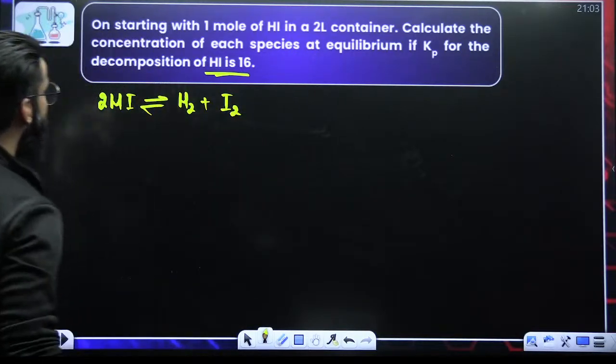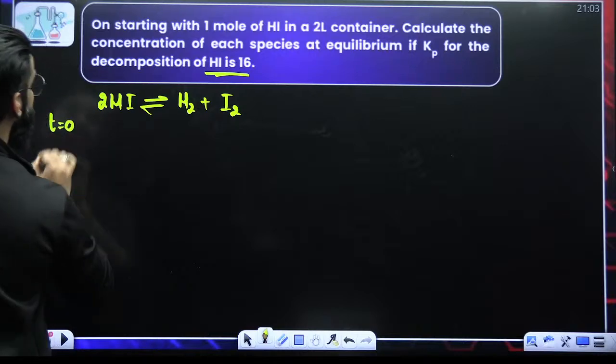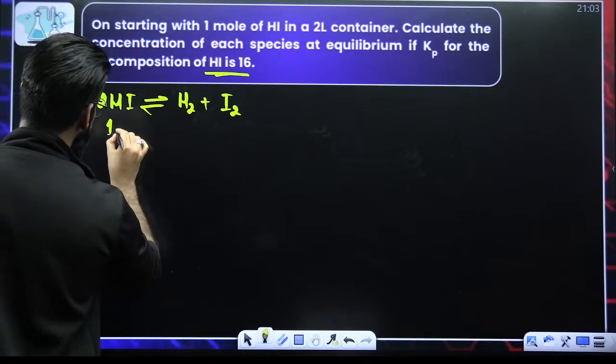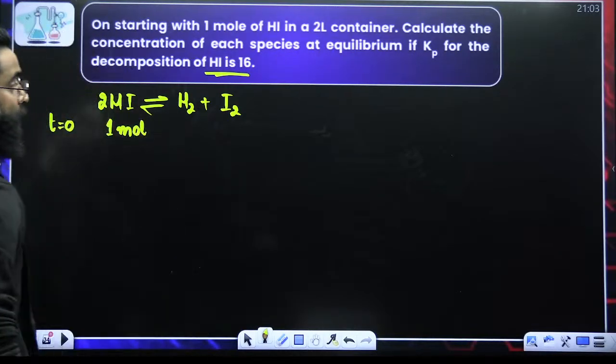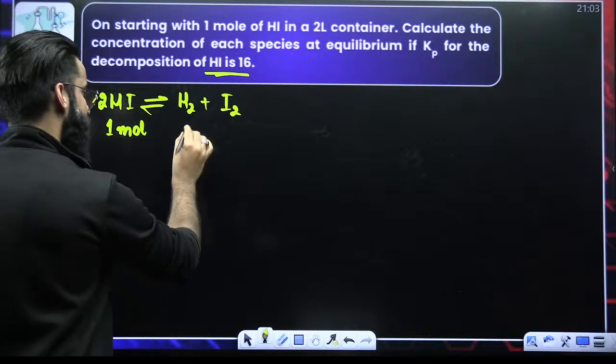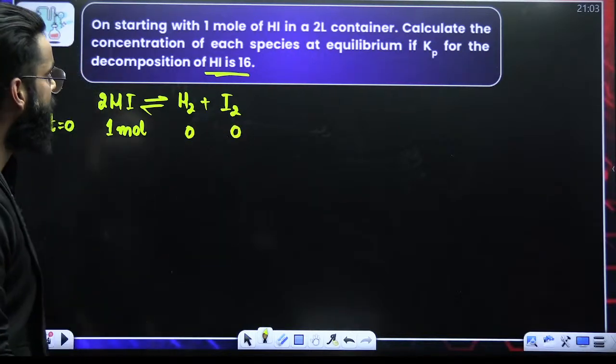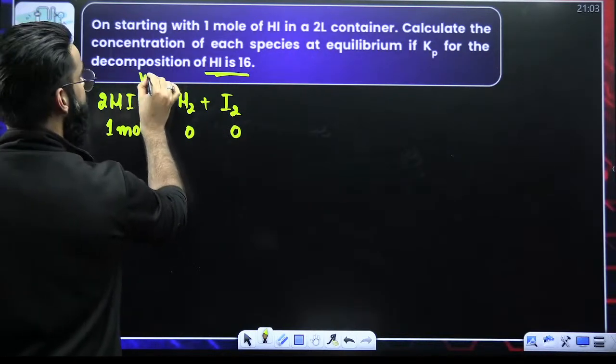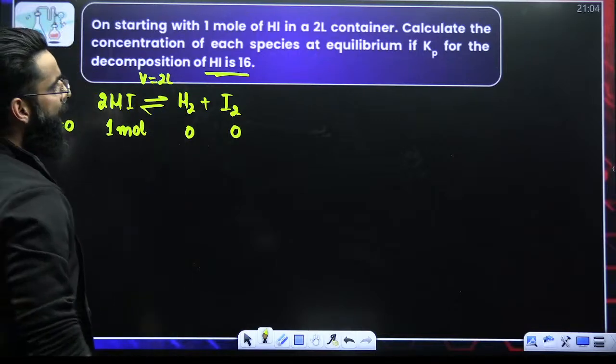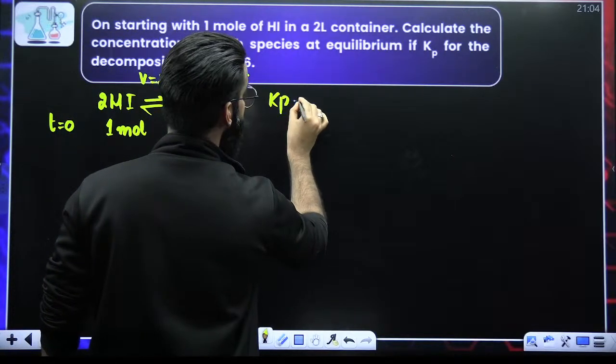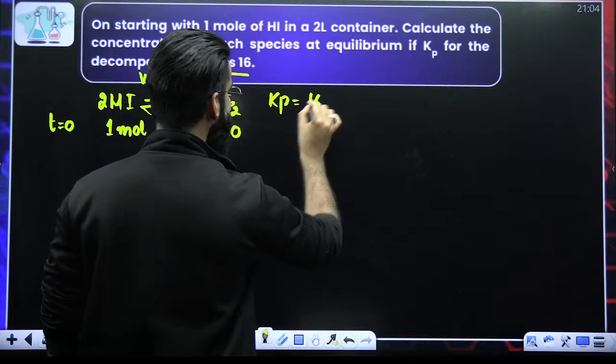Initially at time t equals 0, we are starting with 1 mole of HI, and H2 and I2 would be 0 in the beginning. The volume of the vessel is 2 liters. As per the question, the Kp value is given as 16.